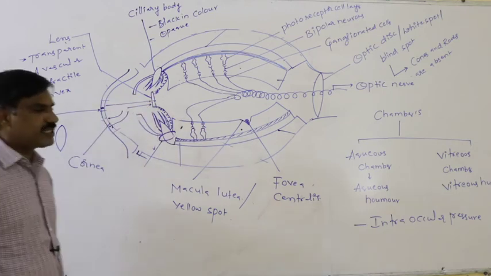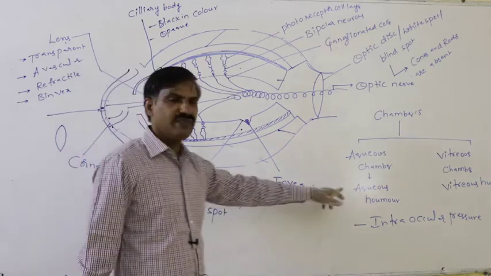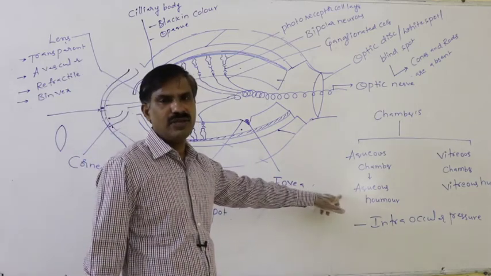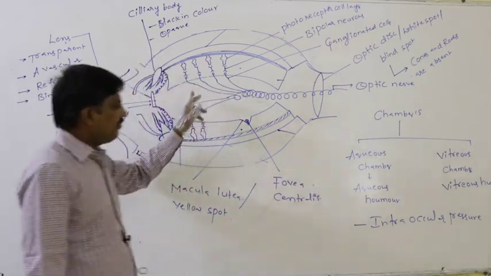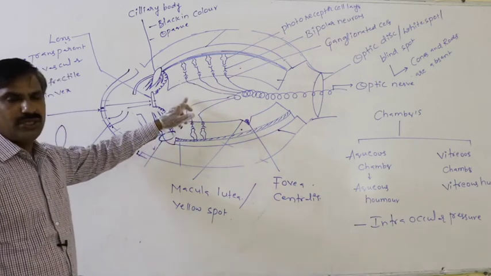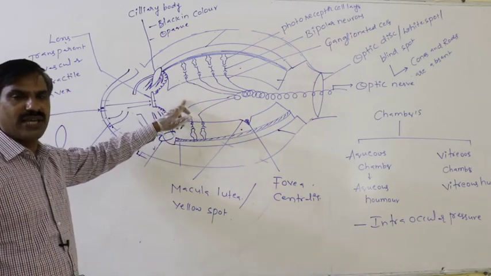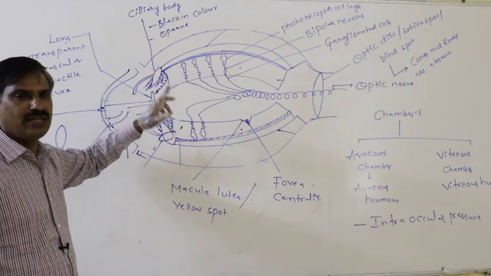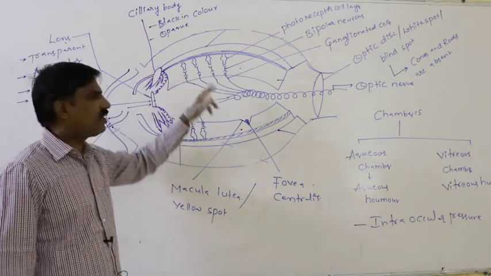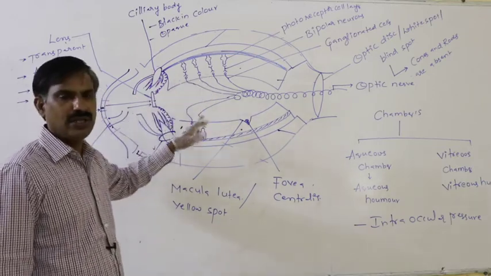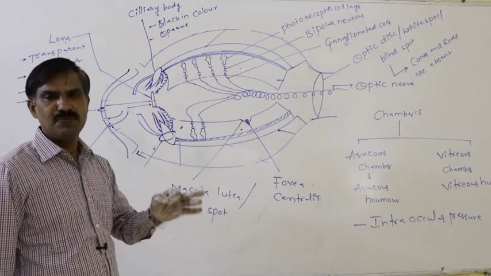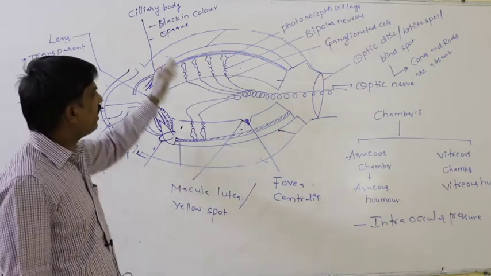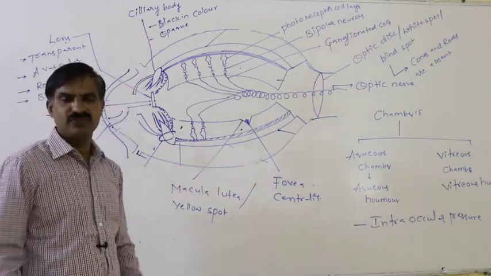So they receive nutrient material from the aqueous humor. The vitreous humor exerts intraocular pressure on both sides of the retina to prevent its collapse. This is the structure of the eye.